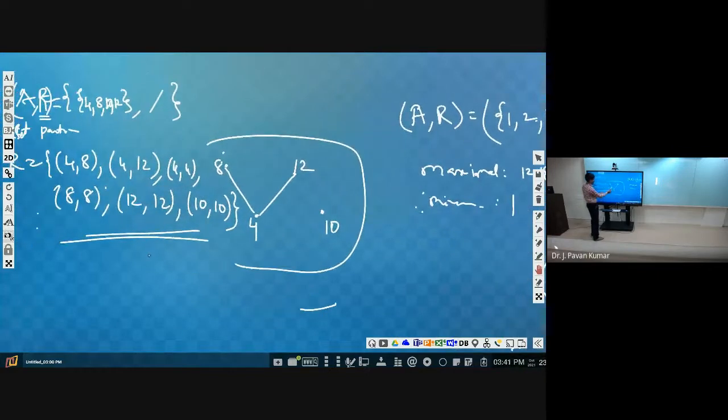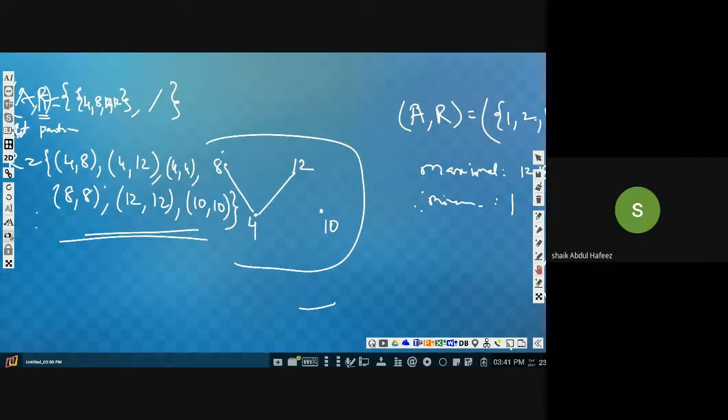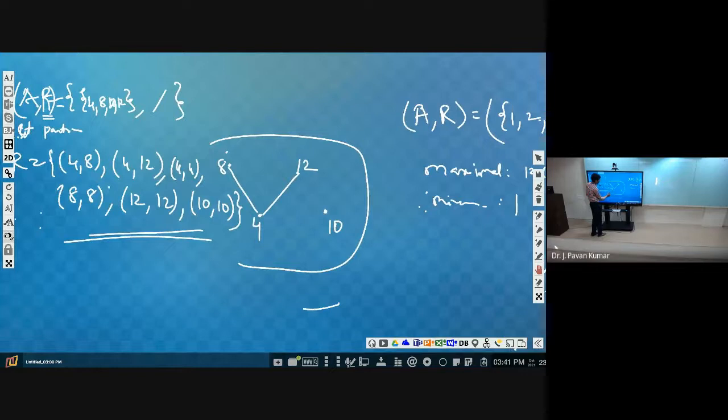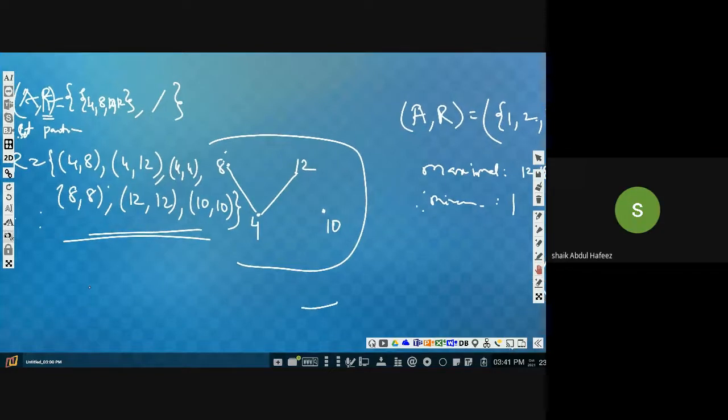For this, what is the minimal? 4. Maximal? 8, 12. Yeah. Next.